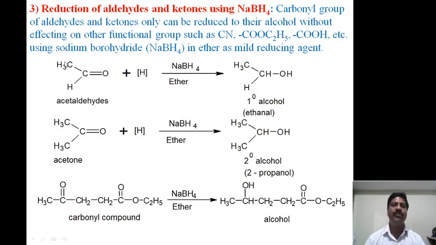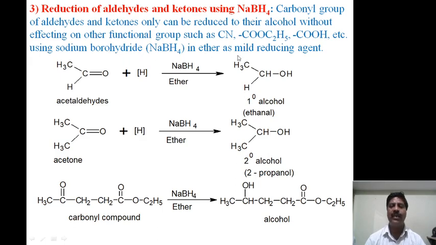Now come to the third reaction, the reduction of aldehydes and ketones using sodium borohydride. The carbonyl group of aldehydes and ketones alone can be reduced to the alcohol without affecting other functional groups such as CN or C=O, using sodium borohydride.